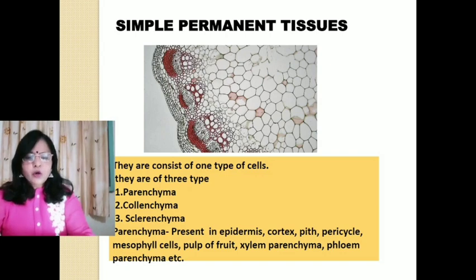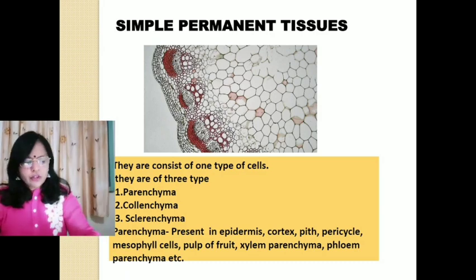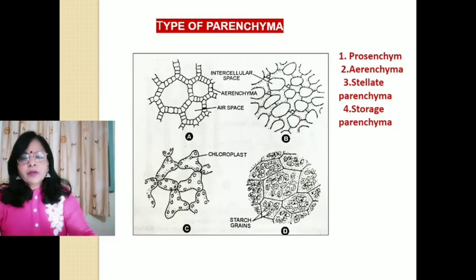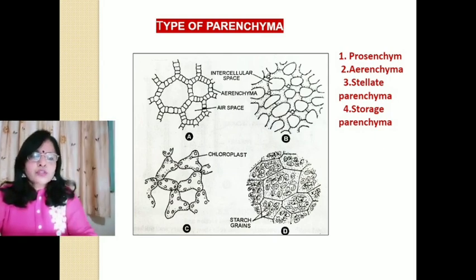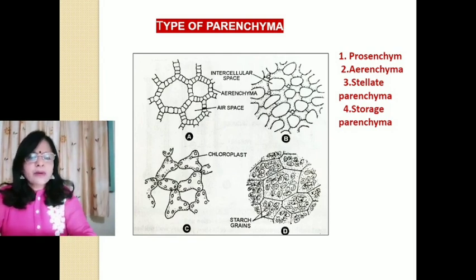They are found in the epidermis, cortex, and the cells of pith, pericycle, in mesophyll cells, in the pulp of the fruit, in xylem parenchyma, in phloem parenchyma, etc. Parenchymatous tissues are of four types: number 1, prosenchyma; number 2, aerenchyma; number 3, stellate parenchyma; and number 4, storage parenchyma.